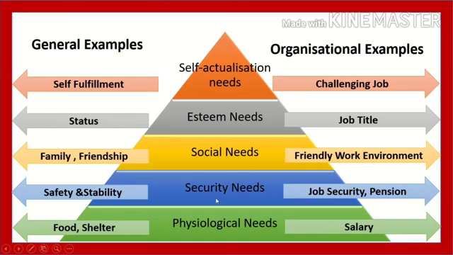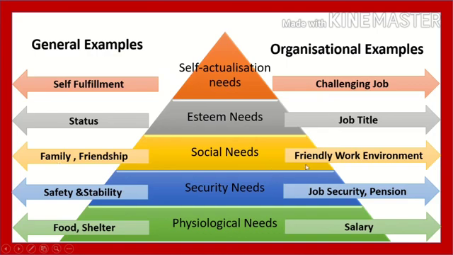So how can the organization satisfy these needs? By offering job security, by giving them retirement benefits like pension plans, gratuity, etc. Third level, social needs, like the need to associate with family, friends.